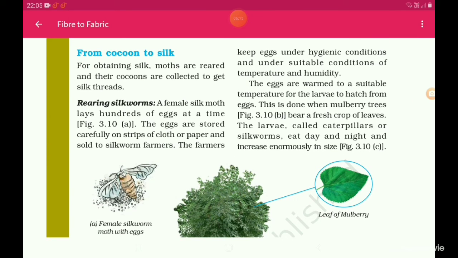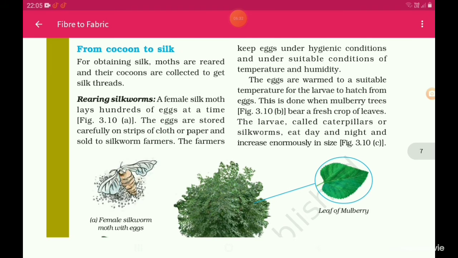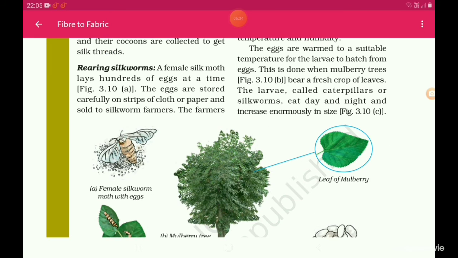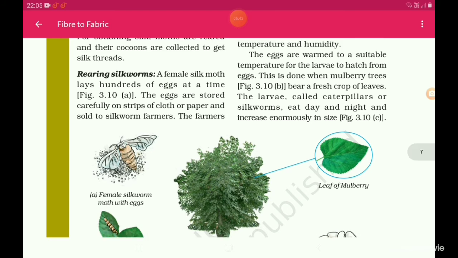From cocoon to silk. For obtaining silk, moths are reared and their cocoons are collected to get silk threads. Rearing silkworms. A female silk moth lays hundreds of eggs at a time. Figure 3.10. The eggs are stored carefully on strips of cloth or paper and sold to silkworm farmers.